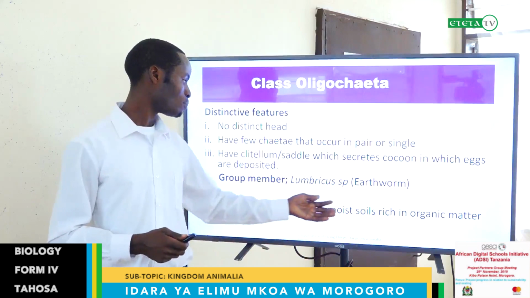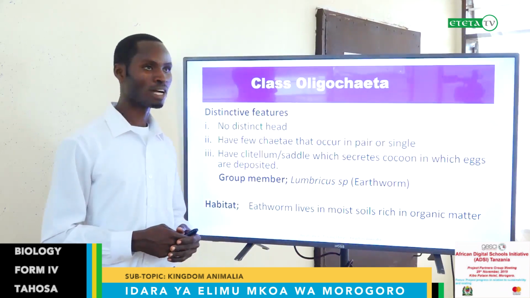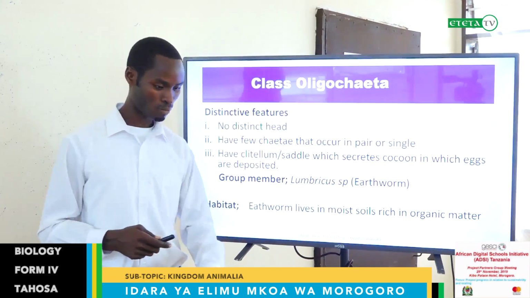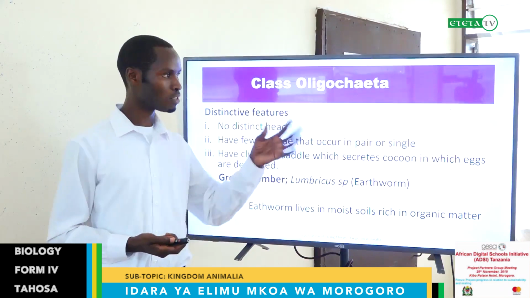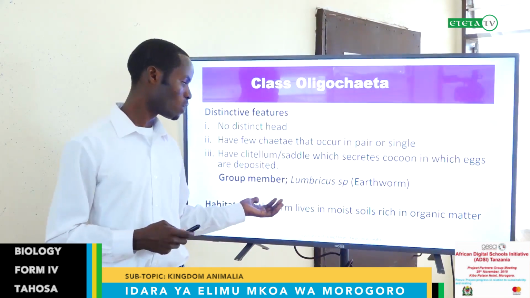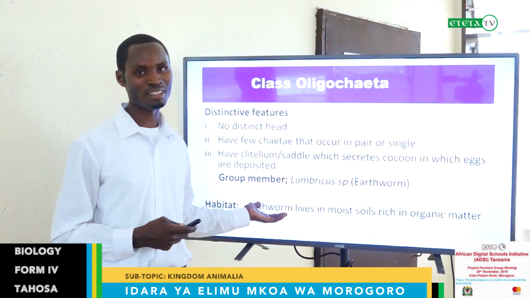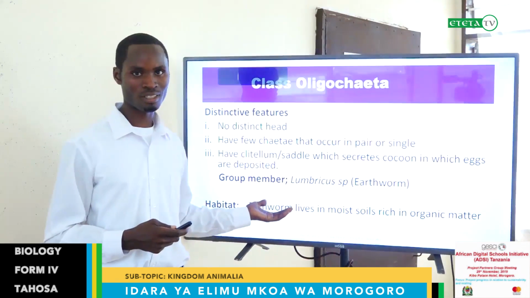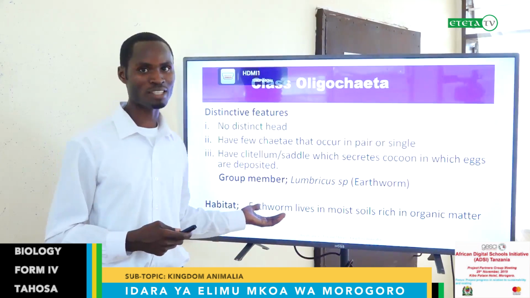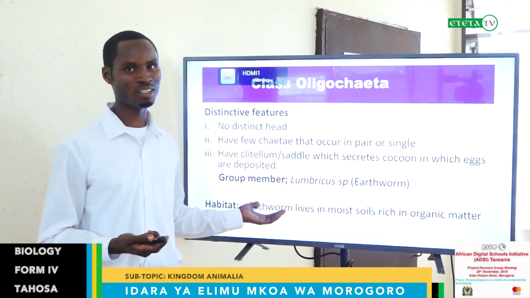Habitat: they live in most soils rich in organic matter. If you play with most soils, in most environments, you will find these worms, and for those who are fishing, they can use this as bait. So it is sometimes important to us as they can be used as bait in the fishing industry.